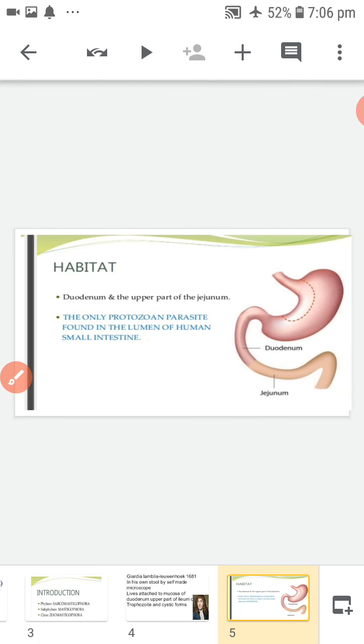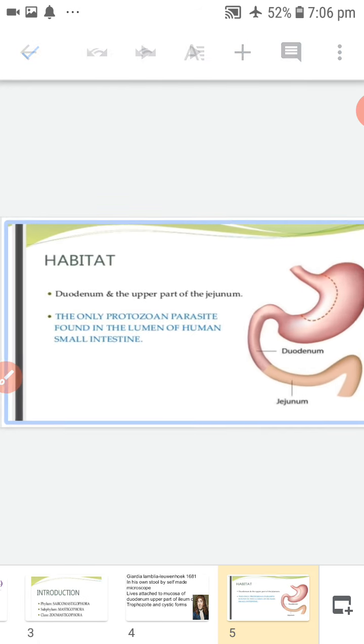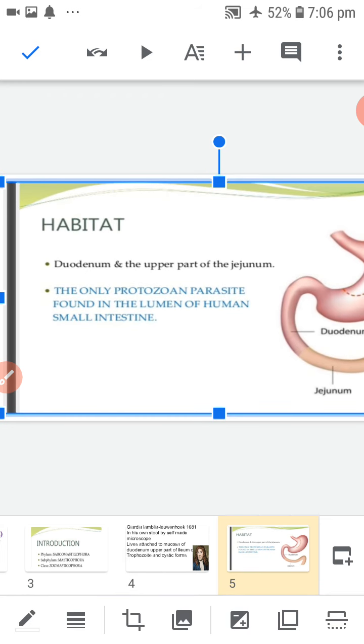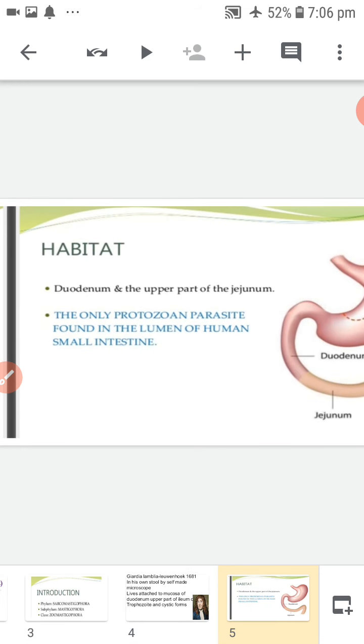Giardia lamblia lives attached to the mucosa of the duodenum and upper part of the jejunum and upper part of the ileum of man. It occurs in the vegetative, that is trophozoite, and cystic forms.